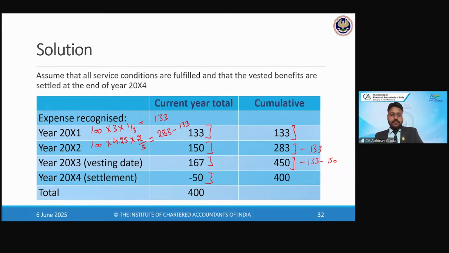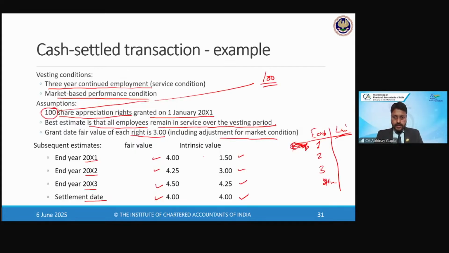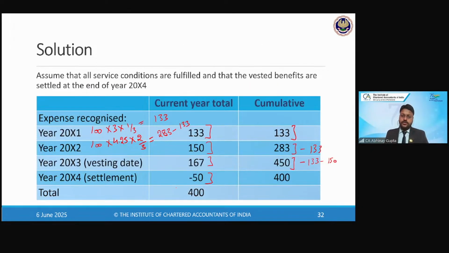Then for the vesting date, I will apply the fair value of the third year, 4.5, right? And then finally, the settlement date value is 4 rupees, right? So settlement is happening at 4 rupees. So we are gaining. So here, how will the third year expense be calculated? 100 into 4.5 into 3/3, right? So this will give me 450, right? 450 is the total expense, minus 133 I have already recorded, minus 150 I have already recorded. So remaining is 167, right?